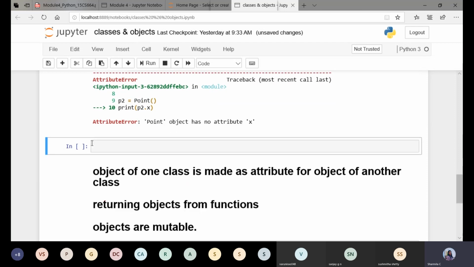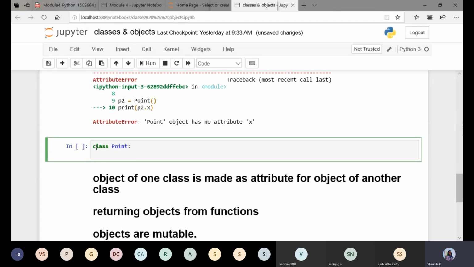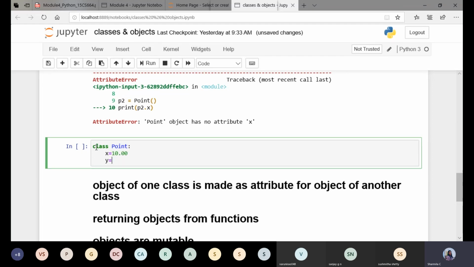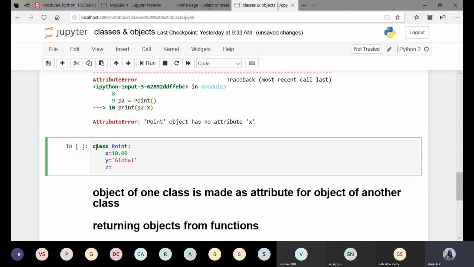The same example with the same class, once again of point type. Now here I'll define two variables: x equals to some value, then y, which I'll give as a string type, and z equals to some value, which I'll give as 40. You can see here that x, y, z are the attributes defined within the class.